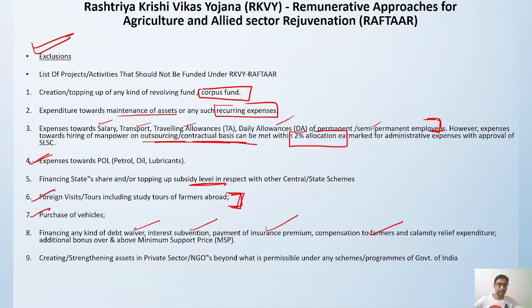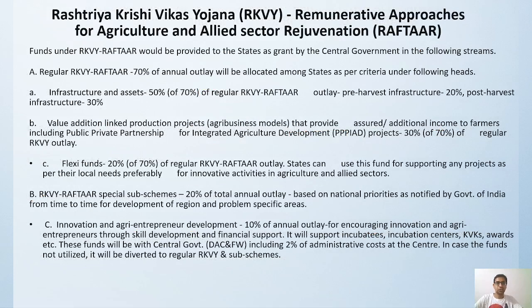Then creation and strengthening of offices in the private sector and NGOs beyond the permissible limit is also not allowed. So these are the excluded things which you cannot do under the Raftar scheme. Whenever we talk about the funding of Raftar, funds would be provided to the state as a grant, provided by the central government in various ways.